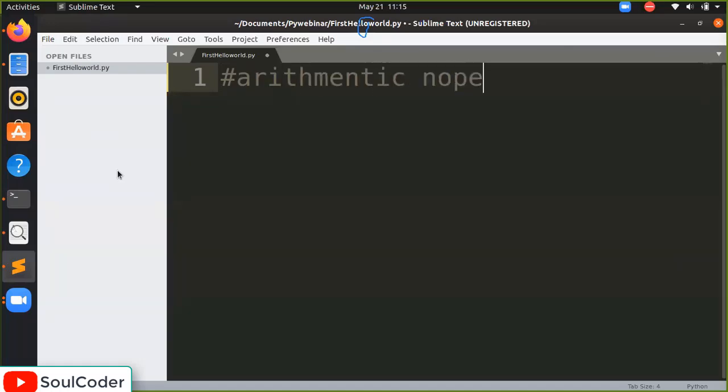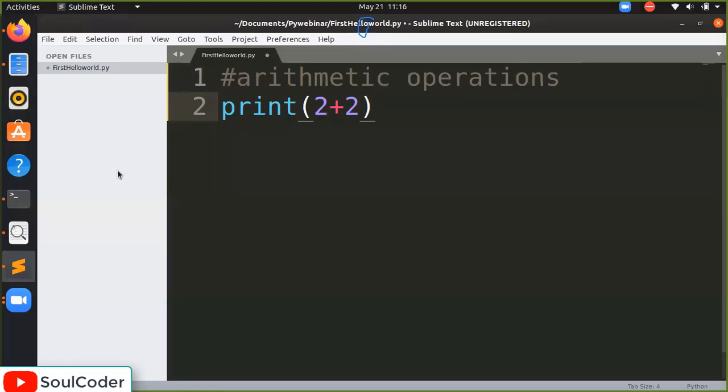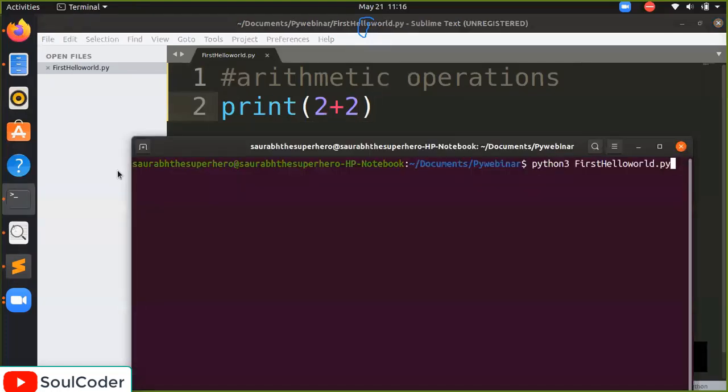Arithmetic operations. Ignore these mistakes. Okay. Arithmetic operations. So we will write the print statement here. First we will show addition. We already did it. So 2 plus 2. This is common. Let's see if it will work. It will work for sure. It did 2 plus 2 equal to 4.